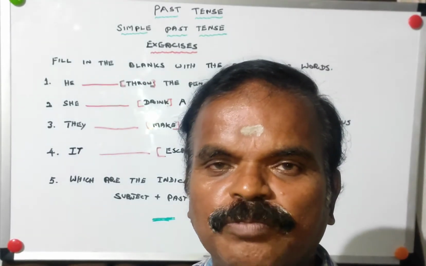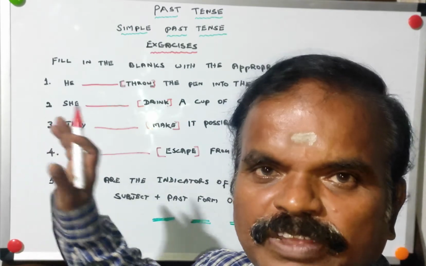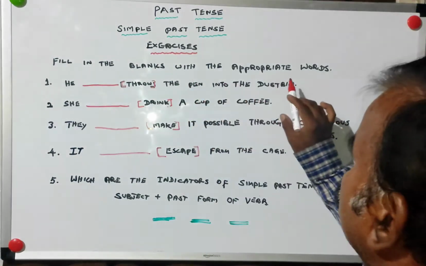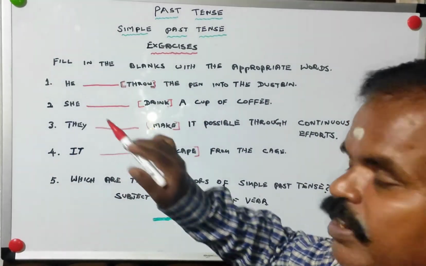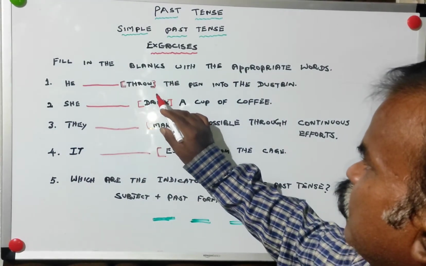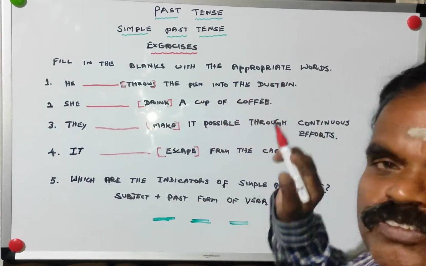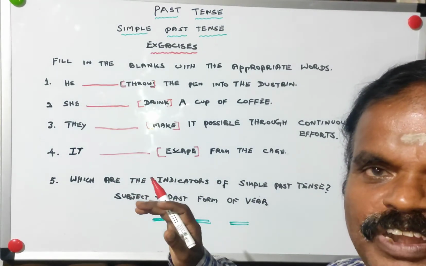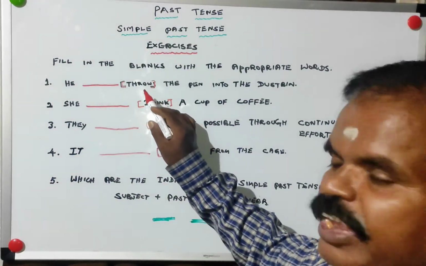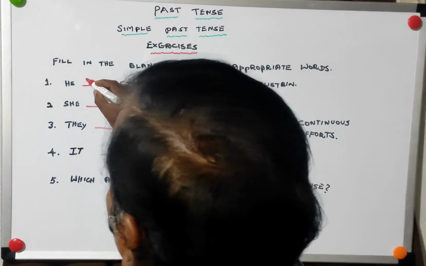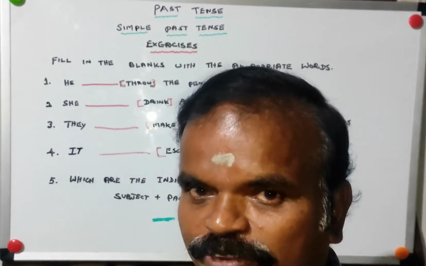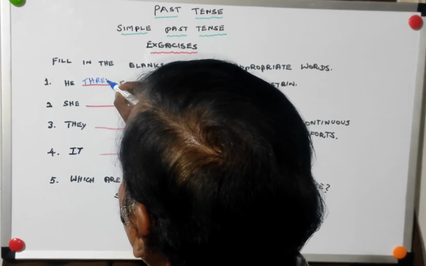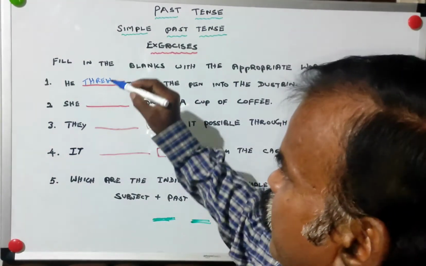Let us check the understanding of this tense by doing a simple exercise. Fill in the blanks with appropriate words. Number 1, he dash throw the pen into the dustbin. What will be the correct form of verb? Remember, we are dealing with simple past tense. The second form of verb is threw, T-H-R-E-W. Threw is the correct answer.